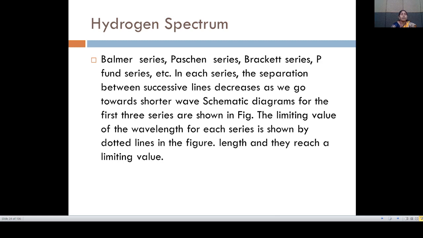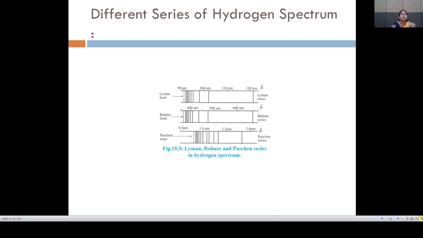The limiting value of the wavelength for each series is shown by the dotted lines in the figure, and they reach a limiting value. So, the different series of the hydrogen spectrum. First is the Lyman series. The Lyman limit varies from 90 nanometer, 100 nanometer, 110 nanometer to 120 nanometer.